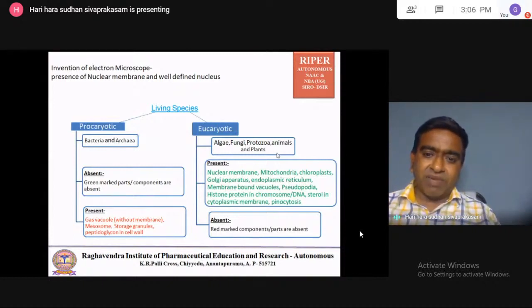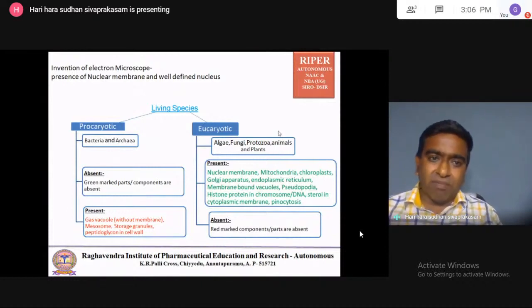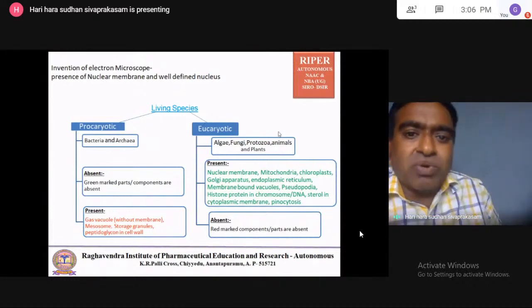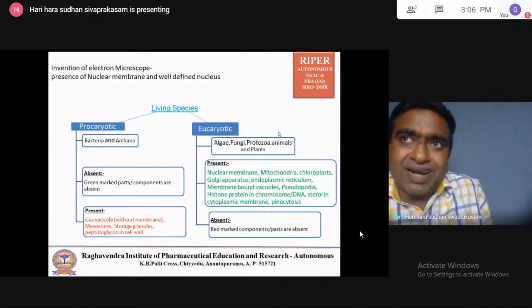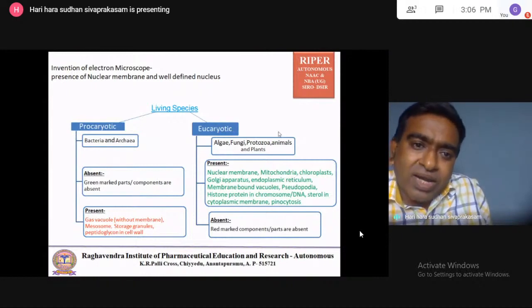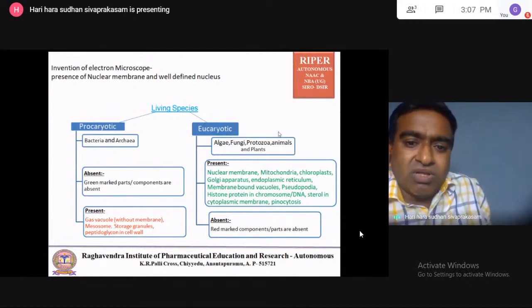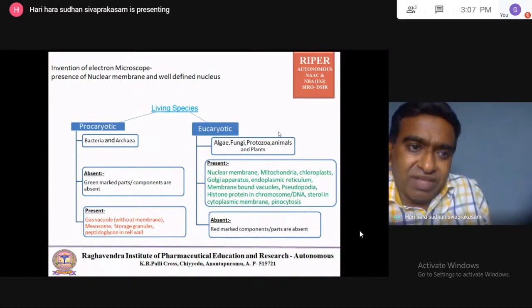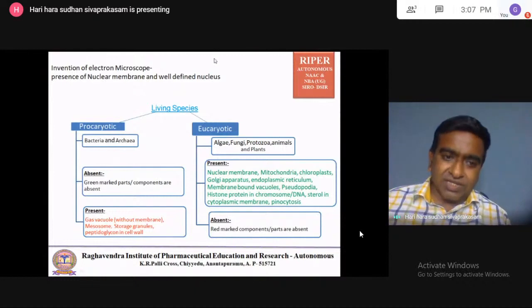Because of the electron microscope, one concept was confirmed: that the cell is the basic unit of life. So you know that animals, plants, and higher species, though they have well organized structures and organs, and you know that an organ is made up of tissues, made up of cells. So the cells are doing the activity for the respective organs. Since the cells are considered to be the basic functional unit of living species, the scientists started to study the differences between the cells.